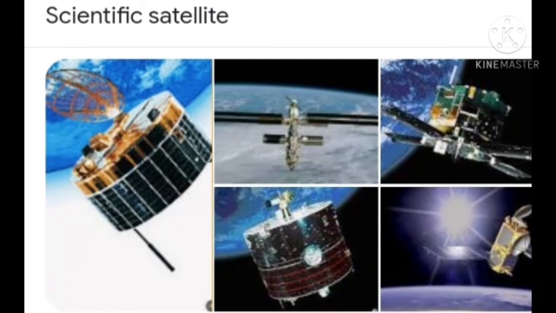Hope you have understood them. Keep in mind that Sputnik 1 was the first artificial satellite, Aryabhatta was India's first one, then Mangalyaan, Chandrayaan and the different artificial satellites.